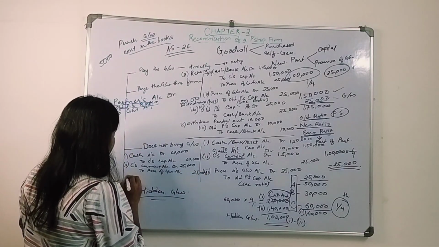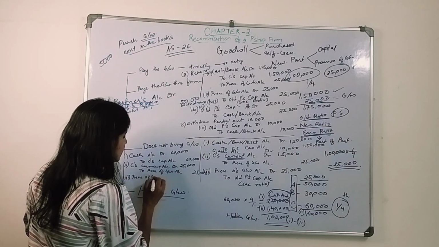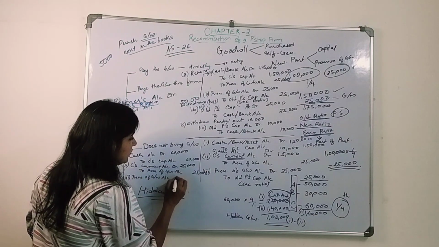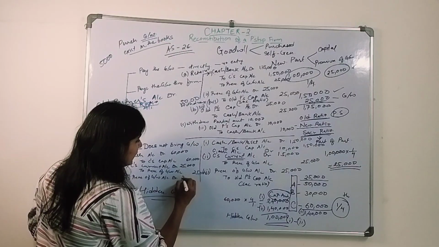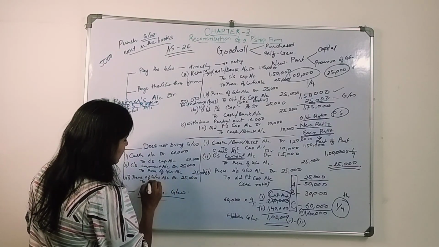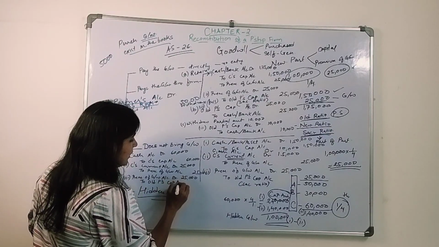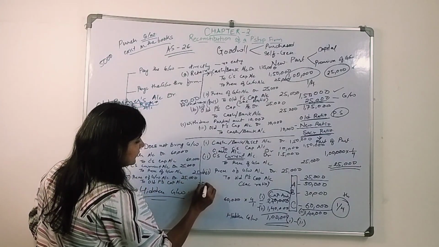And the third entry: this premium of goodwill belongs to whom? To the existing partners. Premium of goodwill account debit 25,000 to old partners' capital account 25,000.